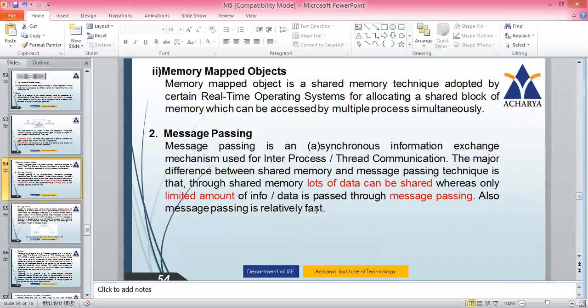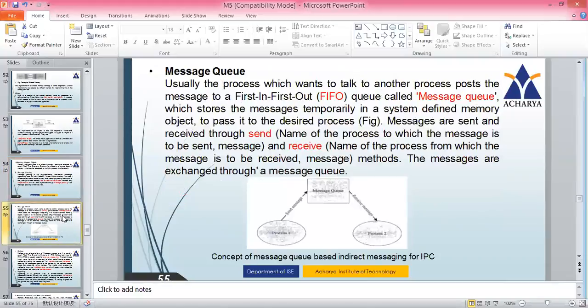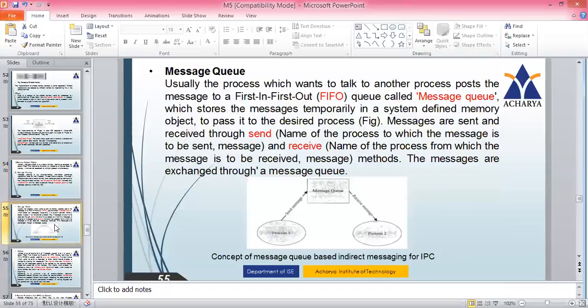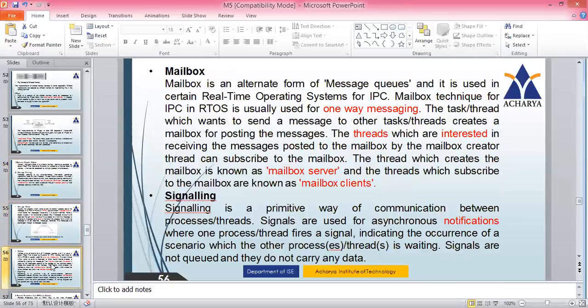Hence, message passing is relatively faster. So there is a comparison. Whatever we studied in shared memory, like pipes and memory mapped objects, lots of data can be shared, but it is slow. In case of message passing, only limited information can be passed, hence it is very fast. Under message passing, we have three categories: message queue, mailbox, and signal.